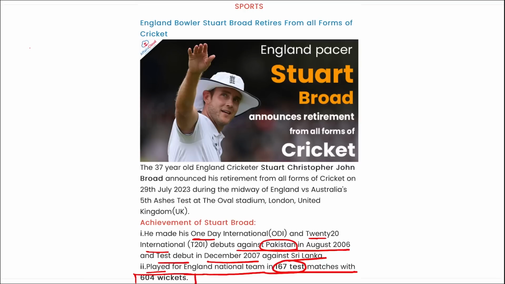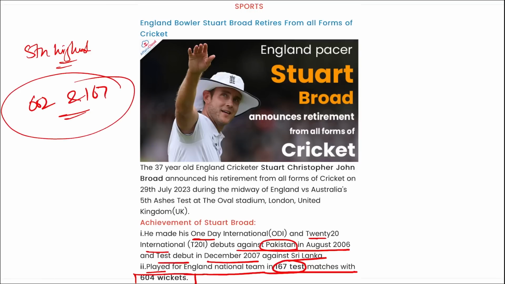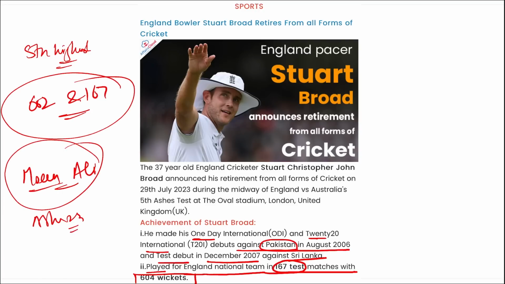retirement. Also remember, as of now in July 2023, he was the 5th highest wicket taker in test history with 602 wickets in 167 matches. Correct? Also, Moeen Ali has also confirmed his retirement from test cricket after Ashes 2023. And Moeen Ali also plays for England. Correct?